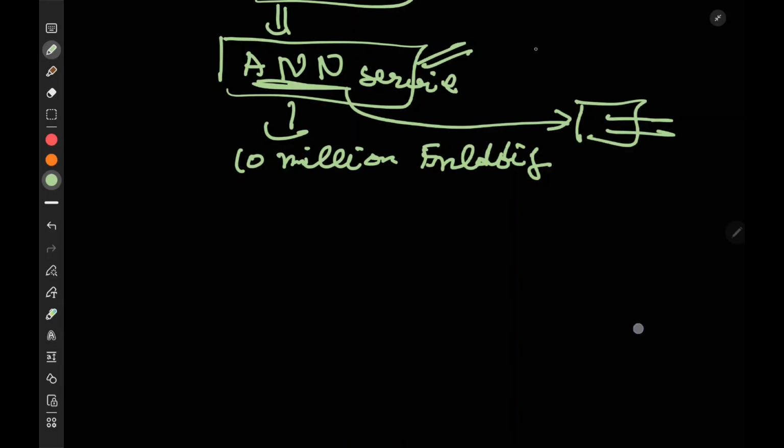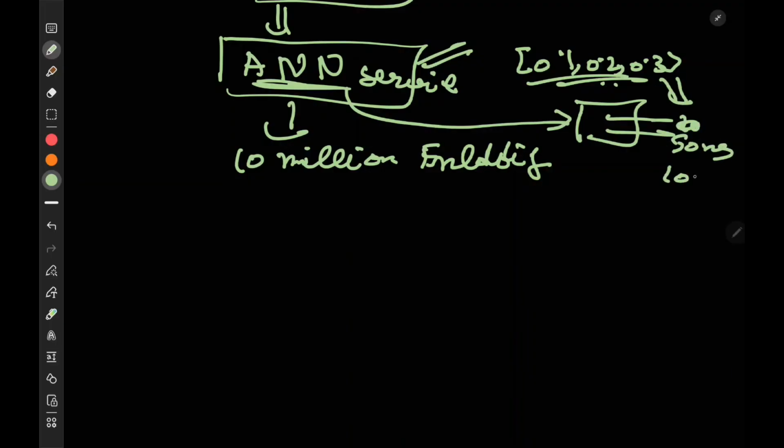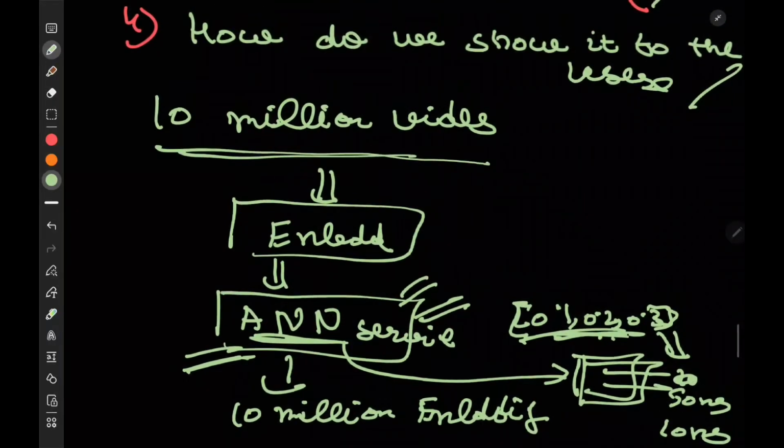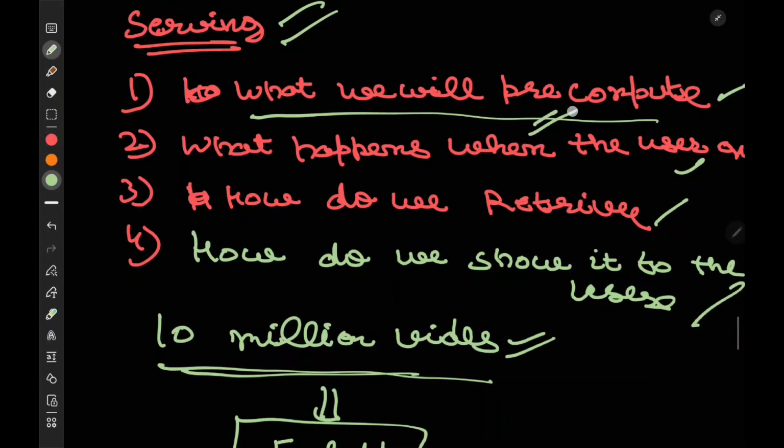Let's say I send an embedding to it, 0.1, 0.2, 0.3. This is an example embedding. If I ask which embeddings are closer to this, tell me the 500 closest embeddings. It will give me the answer in 50 milliseconds or 100 milliseconds max. It will use some algorithms for this. What algorithm it uses, I don't want to cover in this video. You can just say it's an ANN service that will get you the top embeddings which are closer to this particular embedding. And we have pre-computed these embeddings and saved them somewhere.